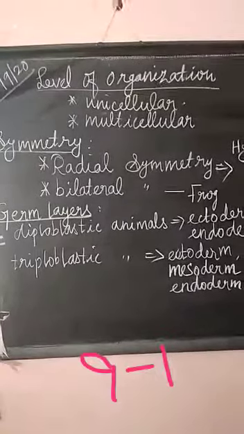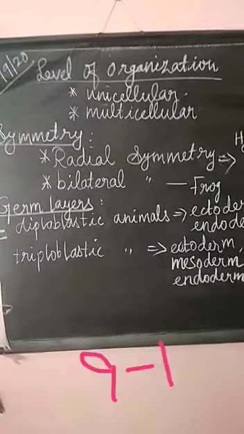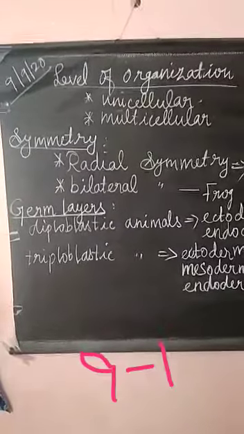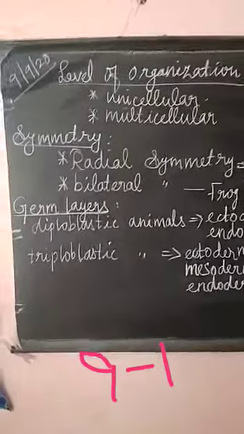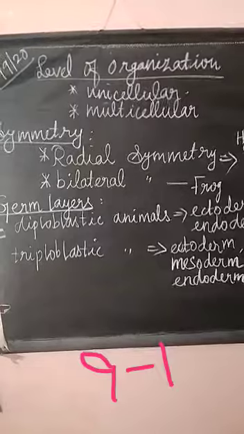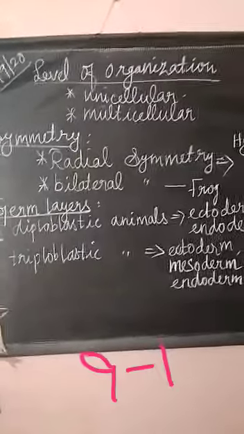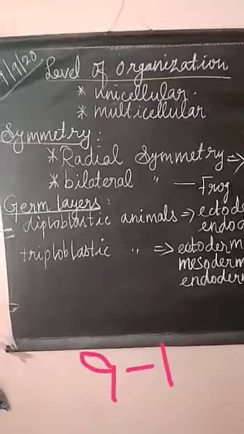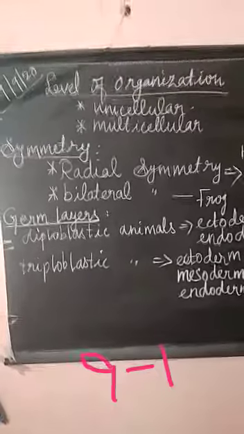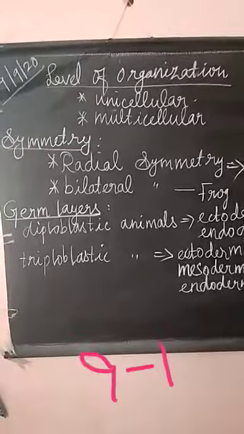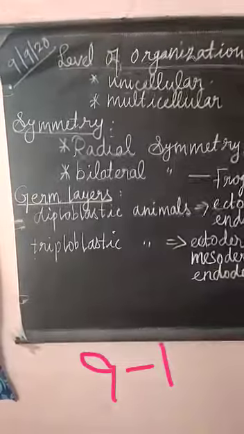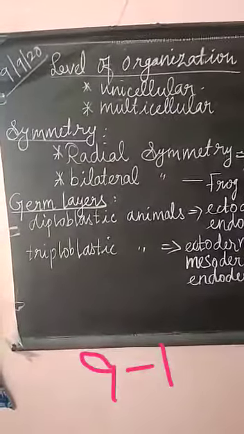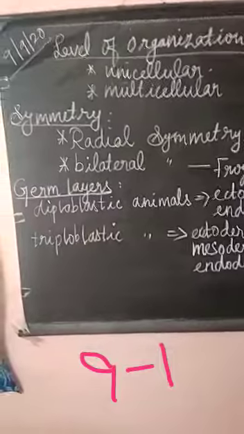Then organisms with three germ layers, that is ectoderm, mesoderm, and endoderm, are called triploblastic animals. Example for triploblastic animals is rabbit. This is about the level of organization, symmetry, and germ layers.